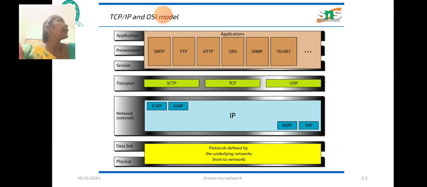So here the application layer, presentation layer and session layer contain the applications, and the protocols used here are Simple Mail Transfer Protocol, FTP, HTTP, DNS and so on. In the transport layer, SCTP, TCP and UDP are used. In the network layer, IP addresses and RARP, that is Reverse Address Resolution Protocol, are used. And in the data link layer, the protocols are defined by the underlying network, that is host to network.